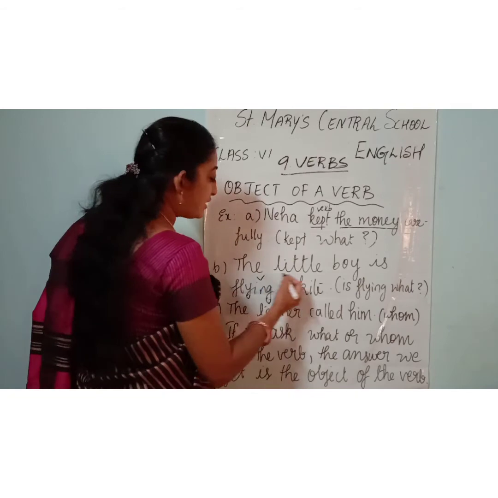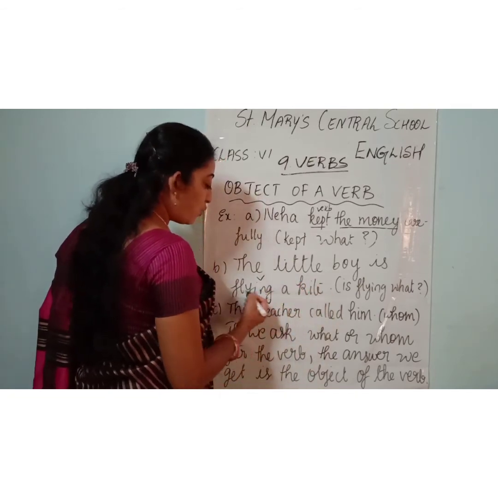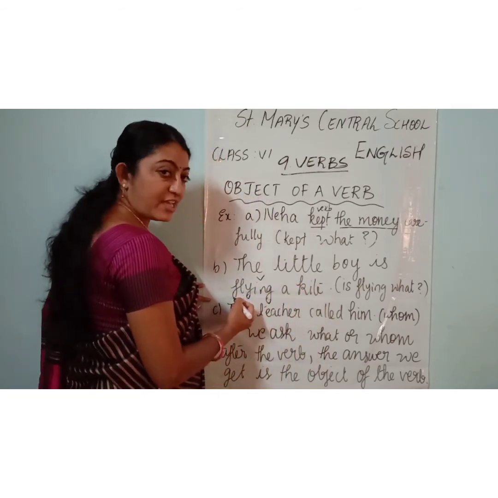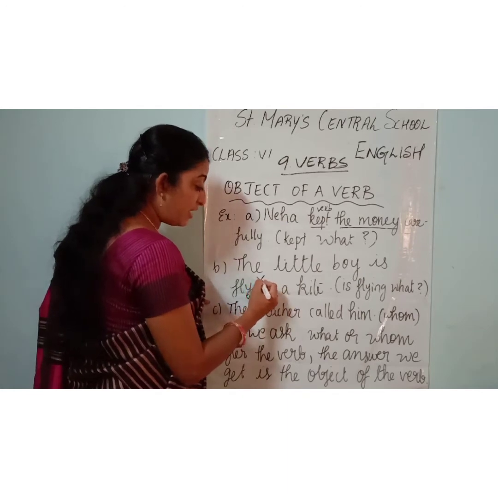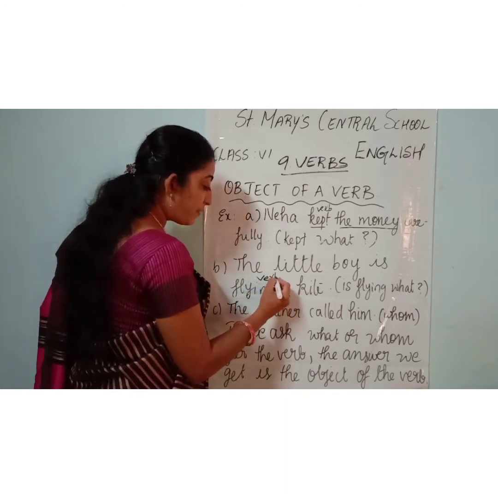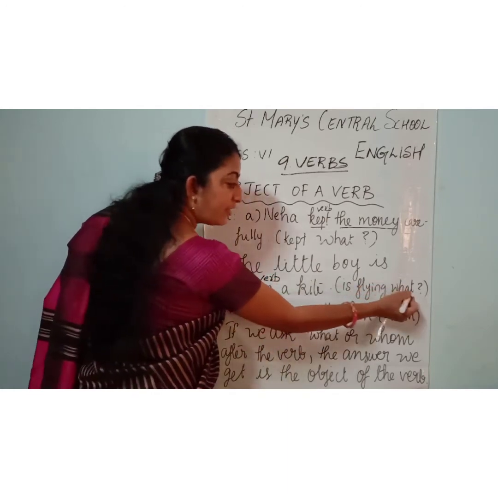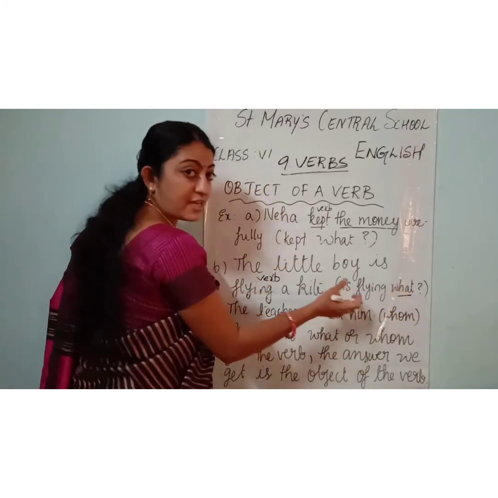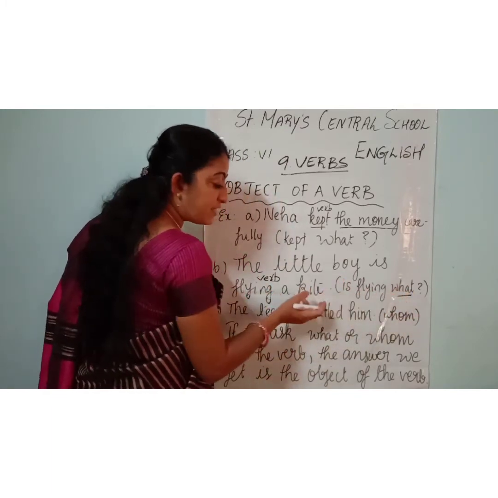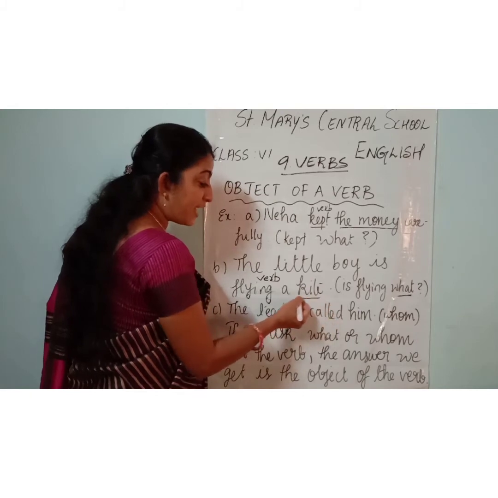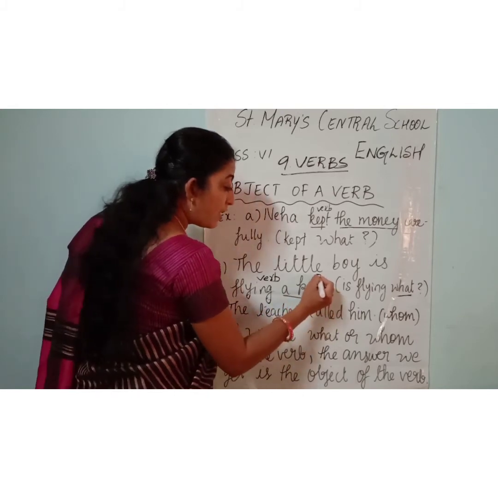The little boy is flying a kite. What is the little boy doing? Yes, flying. So flying is the verb here. And what is he flying? What? The answer is the object. But what is he flying? Yes, a kite. A kite is the object.